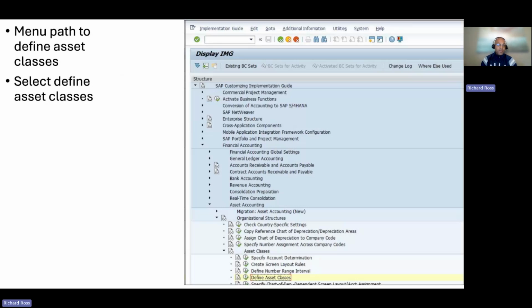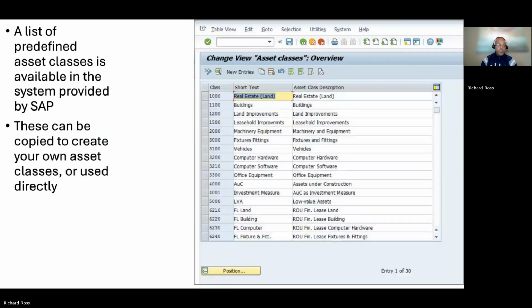Here's the menu path to define asset classes. Select Define Asset Classes, which is here. A list of predefined asset classes is available in the system, provided by SAP.